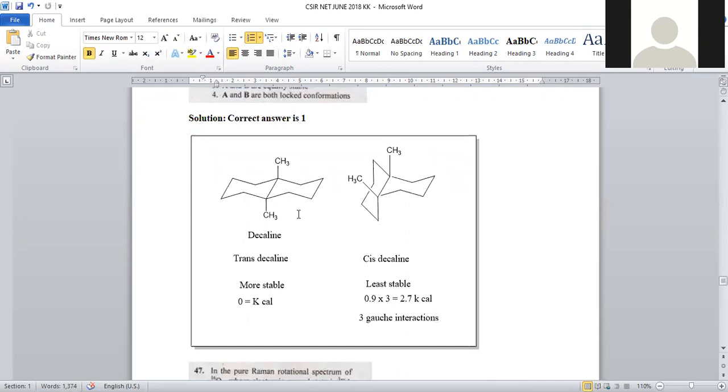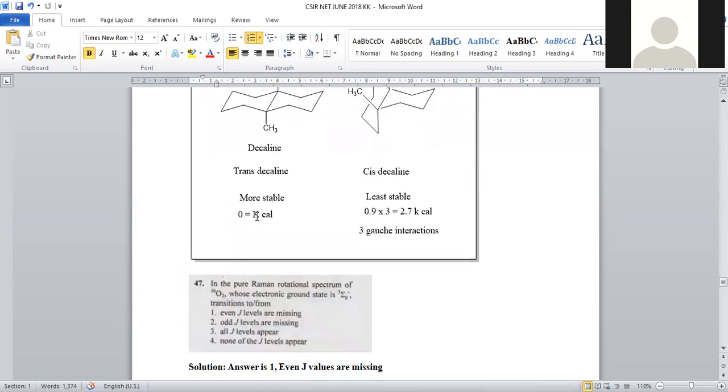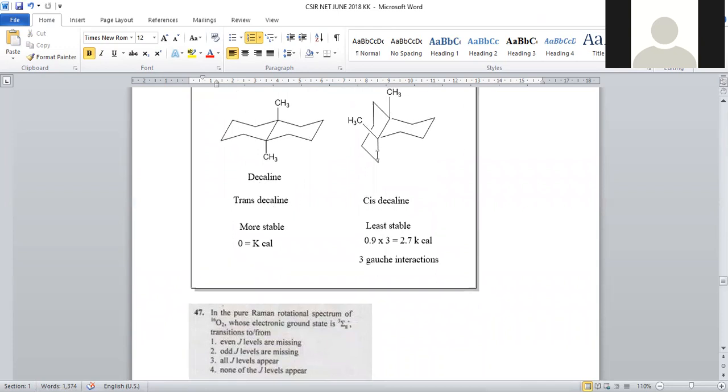Now, when we see compound number 1 and compound number 2, it is a trans decalin, and it is a kind of cis decalin. In trans decalin, the gauche interactions will not be there, and energy is taken as a minimum. Lesser the energy, greater the stability.